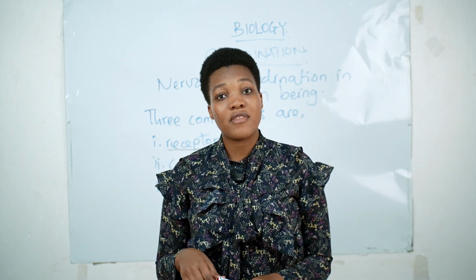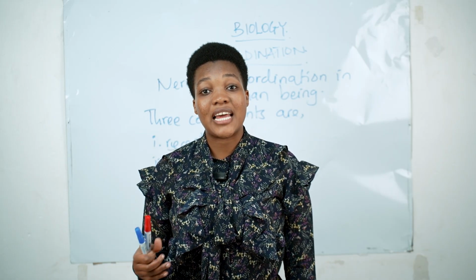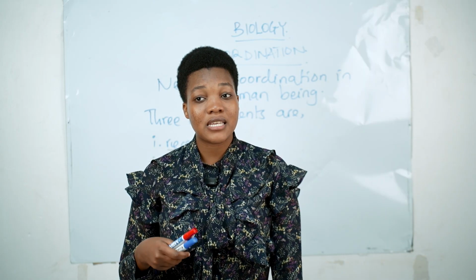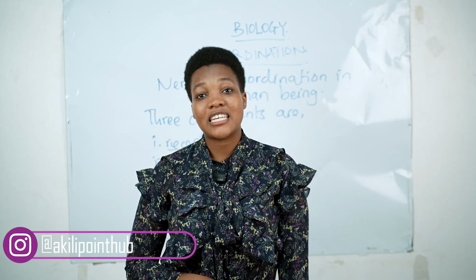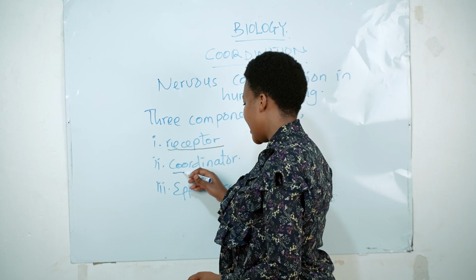And one of the example of the receptor is photoreceptor. Photoreceptor inapatikana kwenye macho, ina detect light. But also there is thermoreceptor. Thermoreceptor ipo kwenye skin, ina detect hot or cold. So now we are going to the second component, which is coordinator.